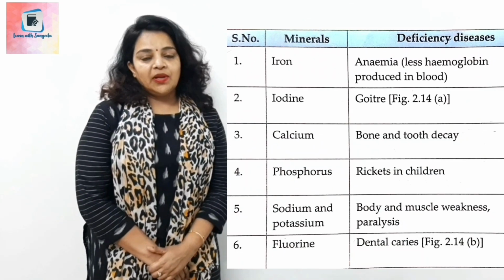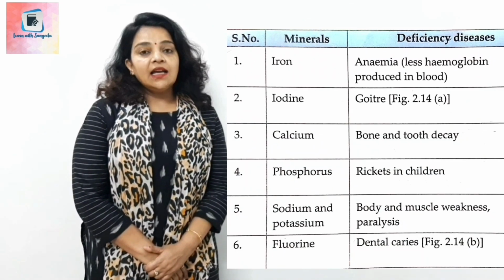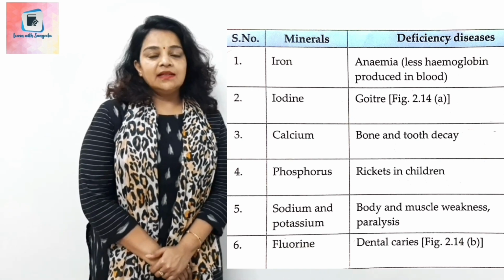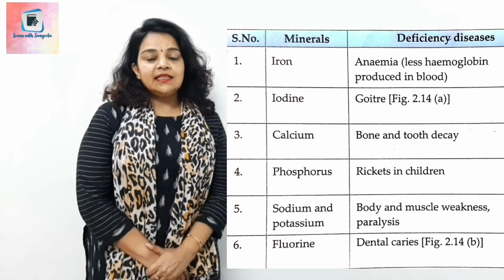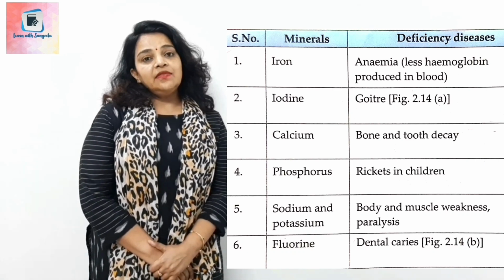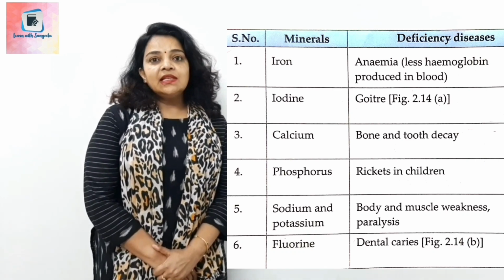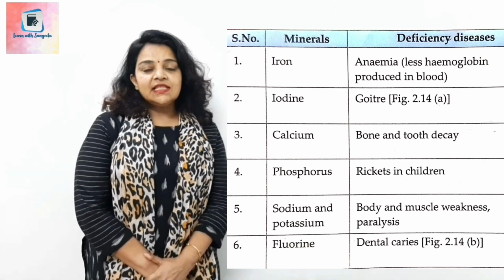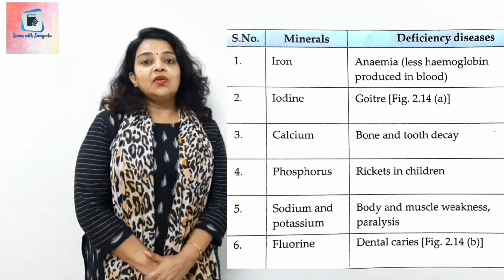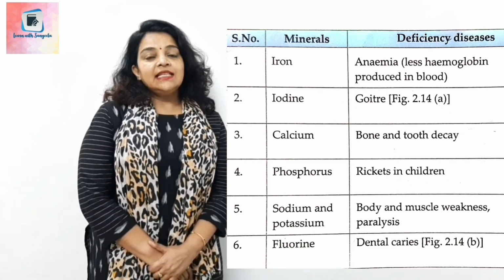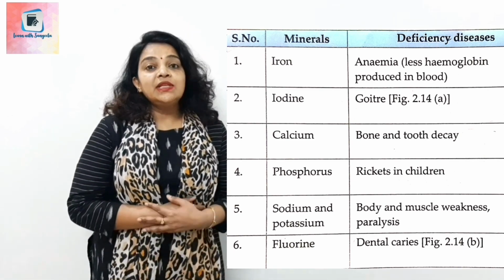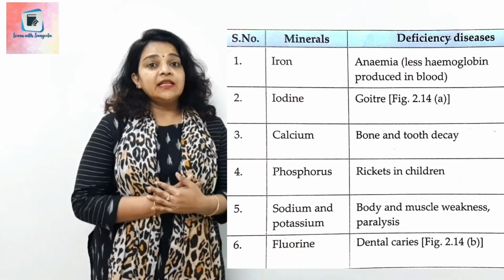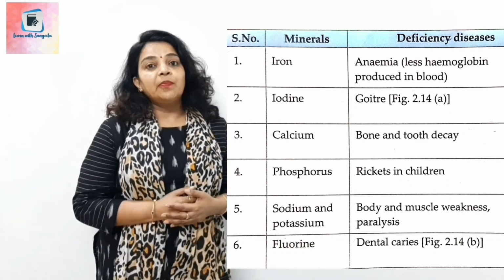Deficiency of minerals can cause various diseases in our body. If our diet lacks iron, it can cause anemia. Then the second mineral, iodine. If it is lacking in our diet, it can cause goiter. Then we have another mineral, phosphorus. If it is lacking in our diet, it can cause weakening of bones. It can cause rickets also. Like this, children, these minerals are also needed in different aspects and we should take them in proper quantities.